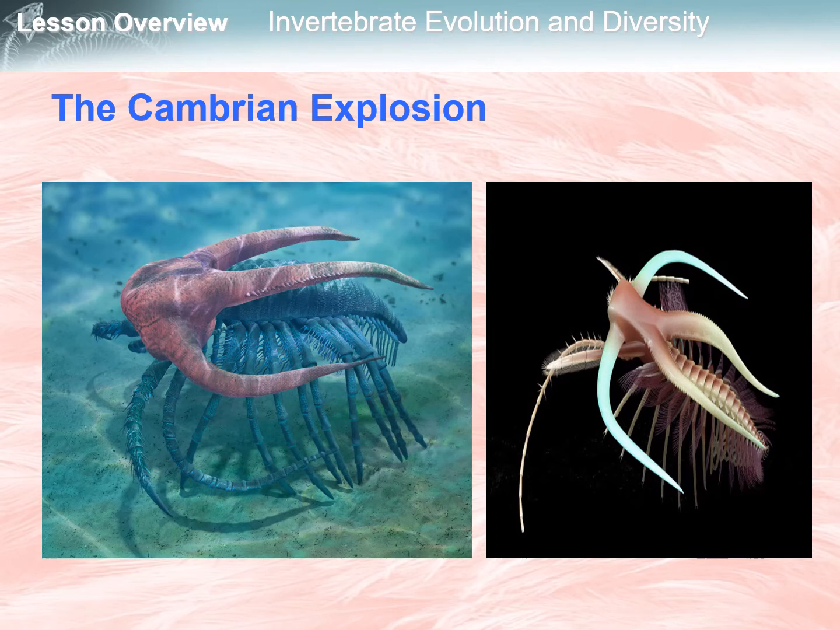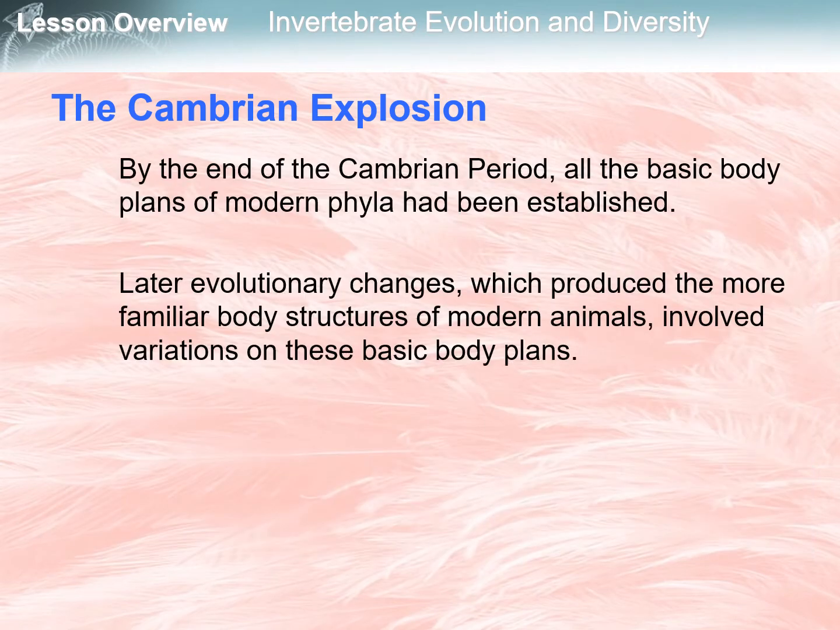A number of Cambrian fossils have been identified as ancient members of modern invertebrate phyla, such as the fossil of the arthropod Marrella, which is shown here. Some early Cambrian fossils represent extinct groups, so peculiar that no one knows what to make of them. By the end of the Cambrian period, all the basic body plans of modern phyla had been established. Later evolutionary changes, which produced the more familiar body structures of modern animals, evolved variations on these basic plans.